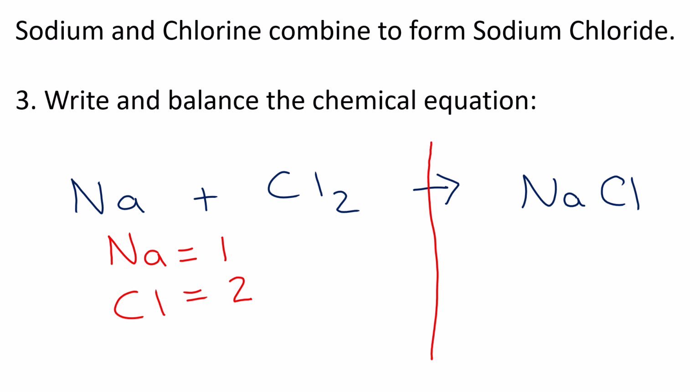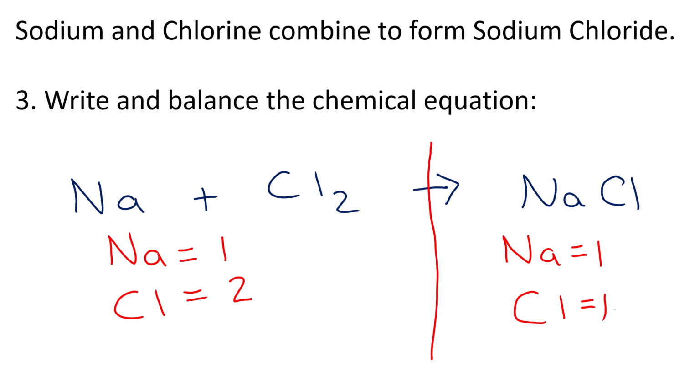Okay, so on the right-hand side, how many Nas are there? There's only 1, remember, imaginary 1. How many chlorines? Imaginary 1. So there's 1 chlorine. Okay, so now we're halfway there. We say there's 1 sodium on the left, 1 sodium on the right. So sodiums are equal to each other. That means I have conserved my mass, I've conserved everything. But here, there are 2 chlorines here, but only 1 chlorine here.